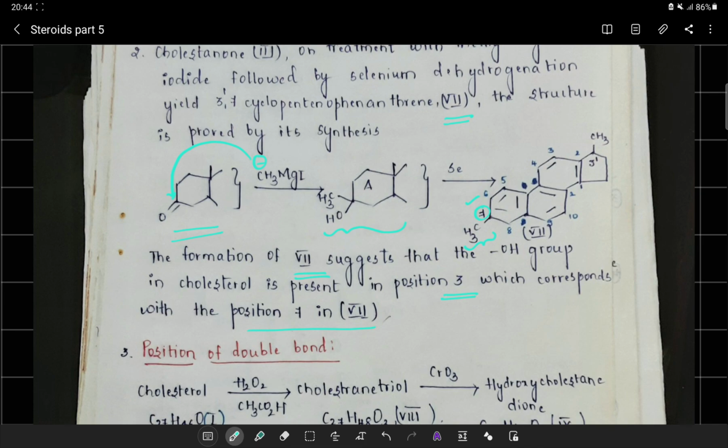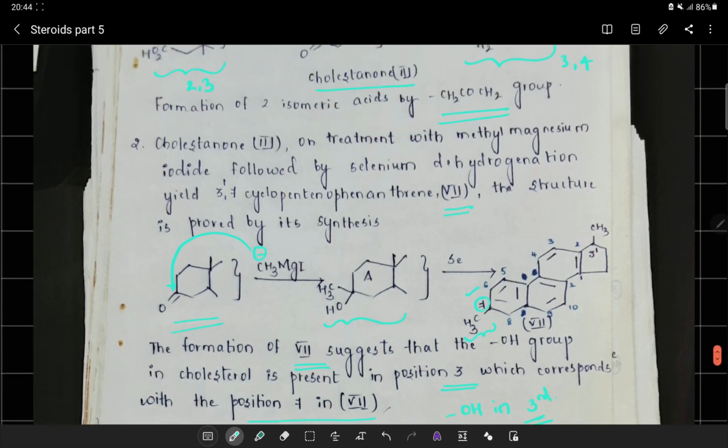Hence, with all these reactions, we could establish that OH is present in position number 3. OH is present in the third position in the cholesterol structure. So with all these reactions, we could establish that position number 3 is for the OH group of the cholesterol system. In this particular discussion, we saw the position of OH. Thank you.